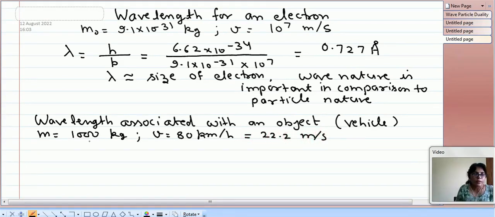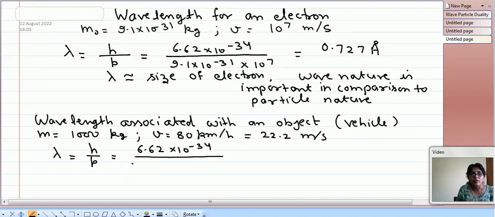Now if we calculate lambda for this using the same formula, lambda is equal to h by p, where h is known, which is 6.62 into 10 to the power minus 34, and then p is m into v, so it is 1000 into velocity, which is 22.2. So in this situation we get the value as 2.98 into 10 to the power minus 38 meter.